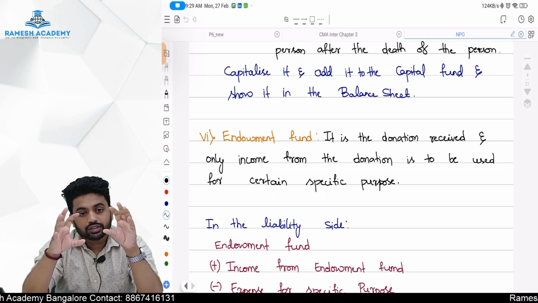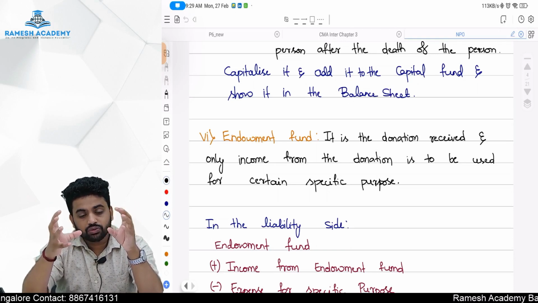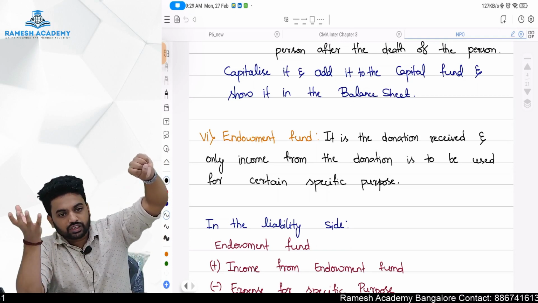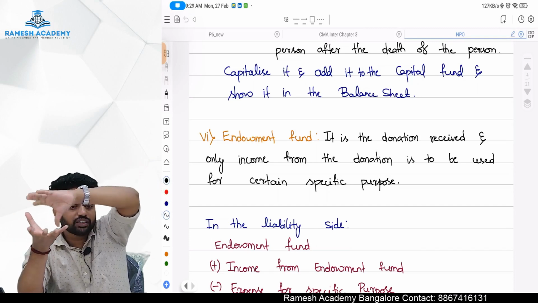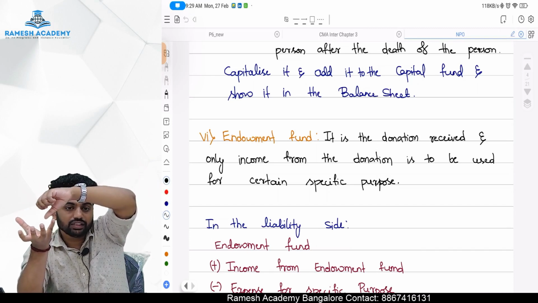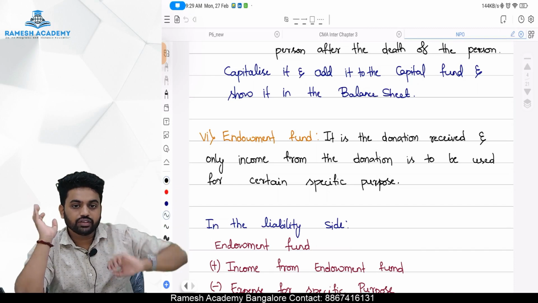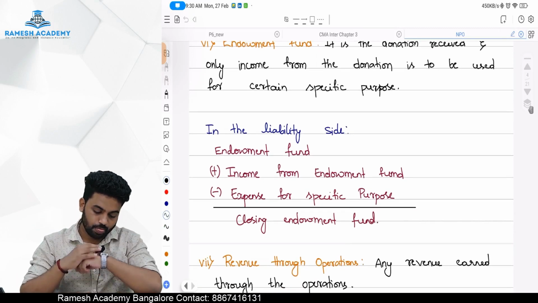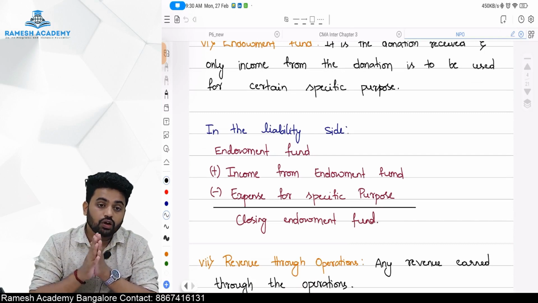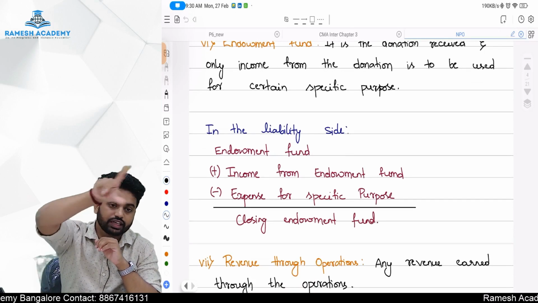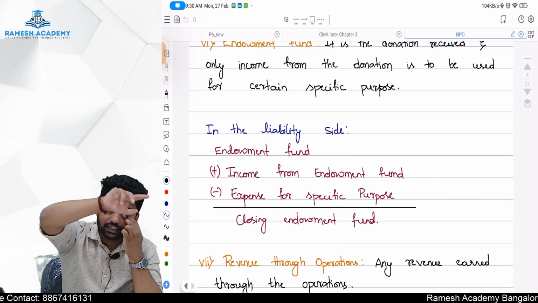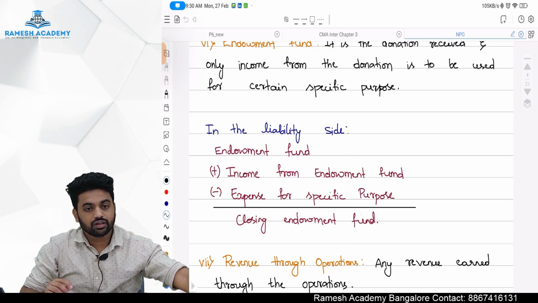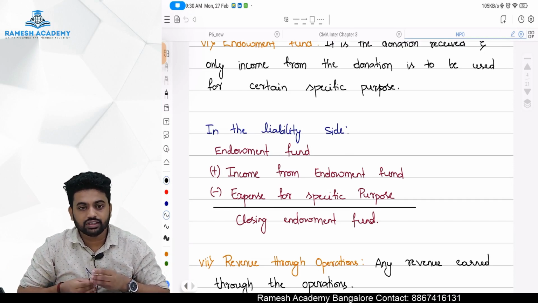Where the donor will ask you only to utilize the income derived from that particular fund. I mean, that particular fund is also your fund only, but you can't utilize it. Only the income derived from that particular fund can be utilized. How will it be shown? Endowment fund, we will show it on the liability side and we will add the income generated through it and we will reduce the expenses incurred through it.